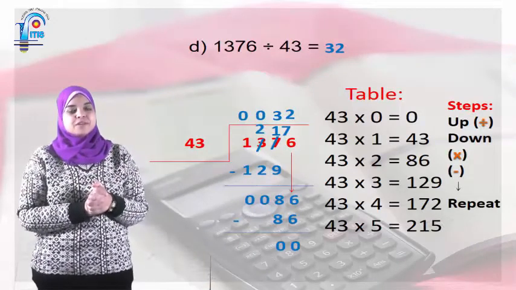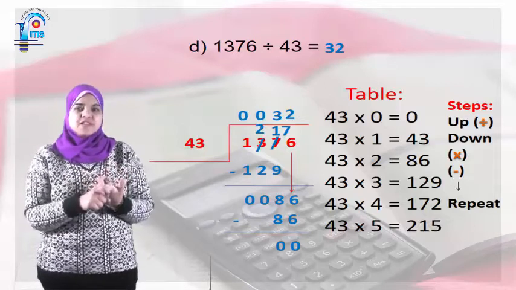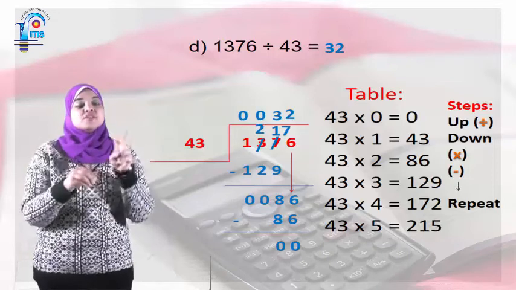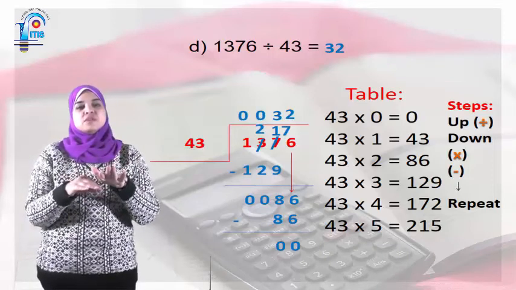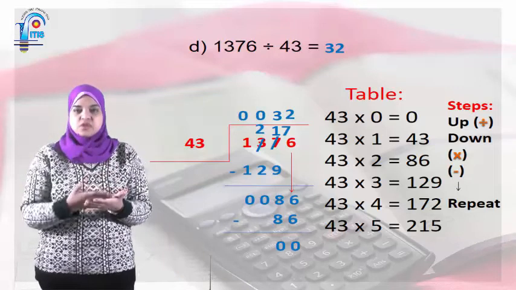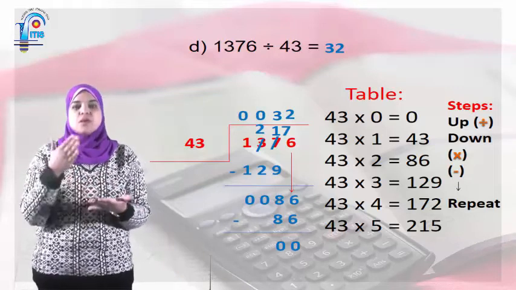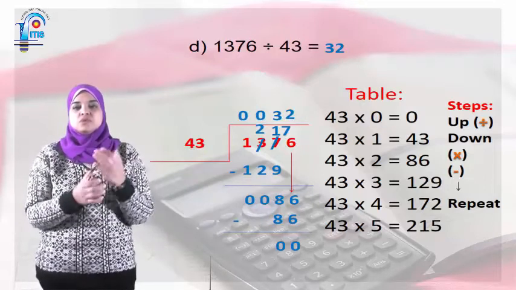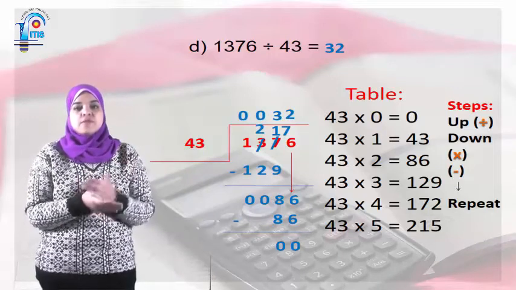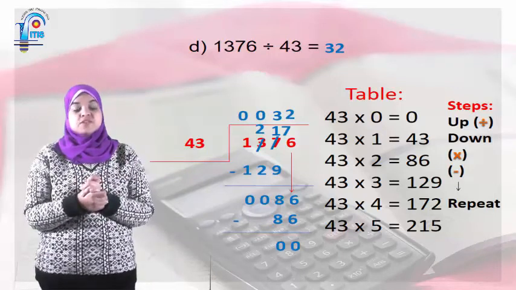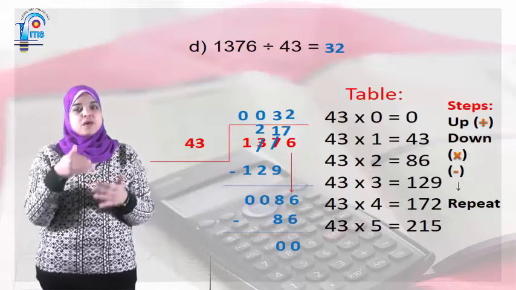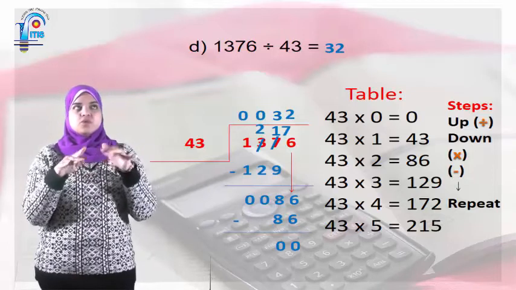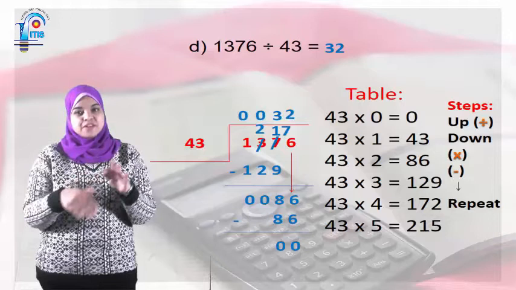The long division. 1,376 divided by 43. You have to write the steps and the table. The table here is the table of 43, as we said before. If the divisor has 2 digits, you are going to write up to 5. So 43 times 0, 43 times 1 equals 43, 43 times 2, 86, 43 times 3, 129, 43 times 4, 172, and 43 times 5, 215. Our steps, as we said before: divide, multiply, subtract, drop down, and repeat.